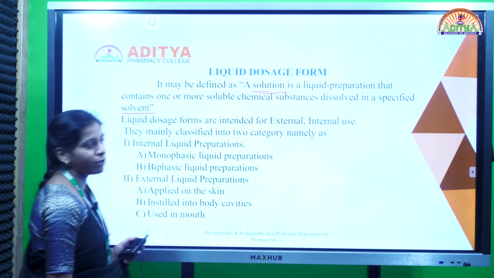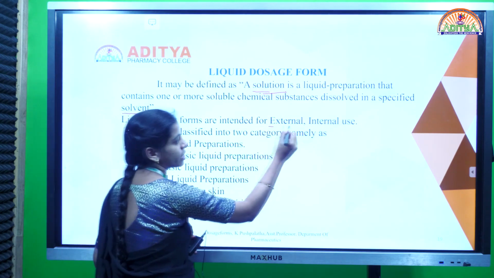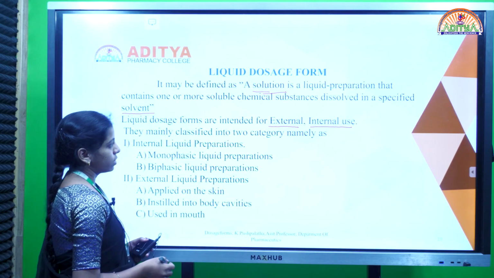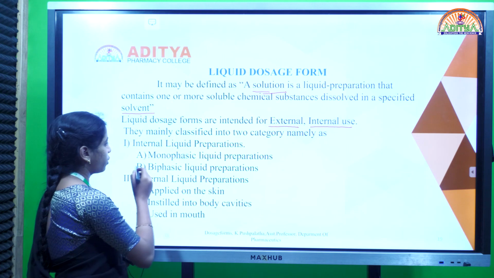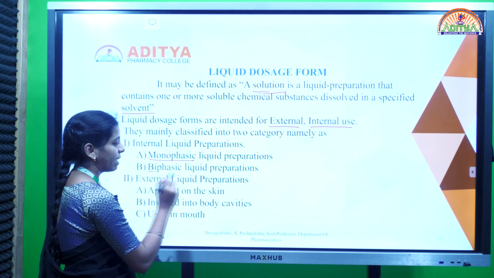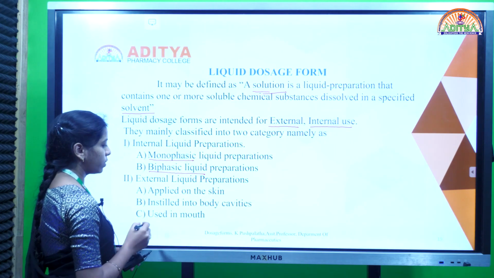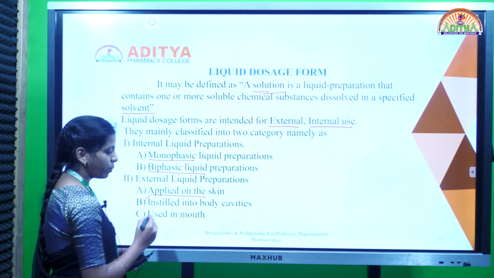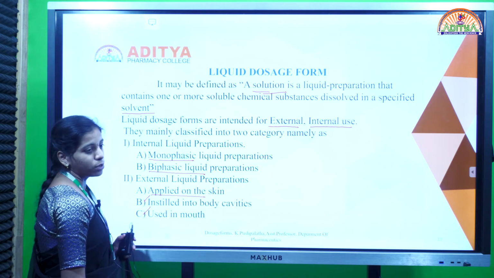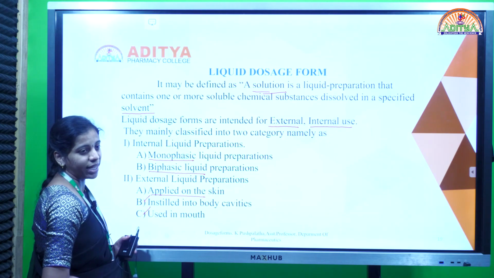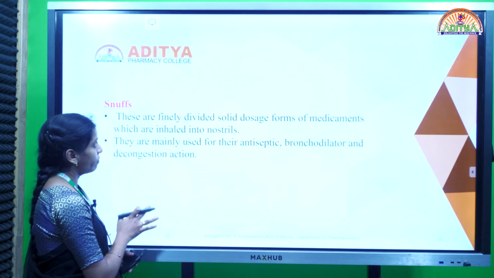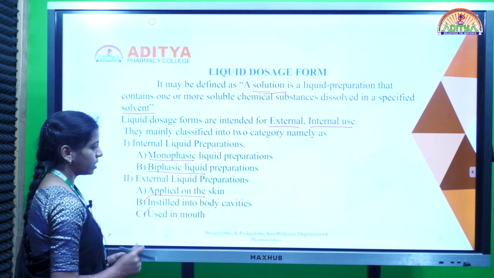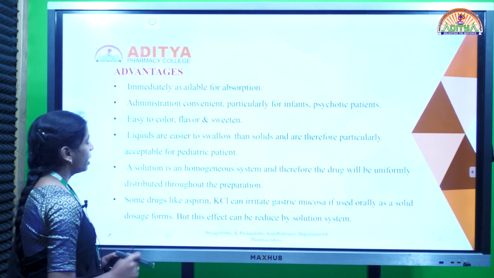dosage form. Liquid dosage forms are of two types: those intended for external use and those intended for internal use. Again, the internal preparations are of two types, monophasic liquid dosage forms and biphasic liquid dosage forms. External liquid dosage forms are of three types based on their application: applied onto the skin, instilled into a body cavity, and used in the mouth. These are the different classes based on application in the case of external, and in the case of internal they are of two types, monophasic and biphasic liquid dosage forms.